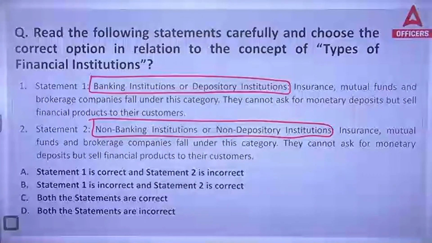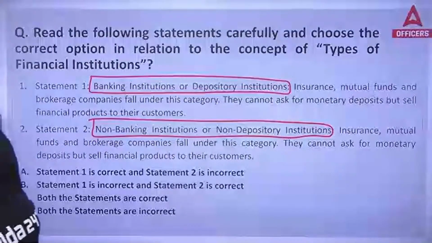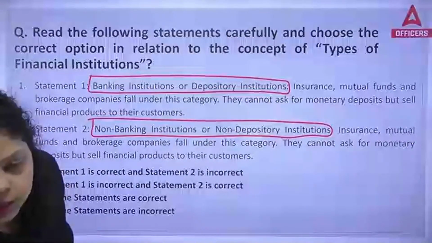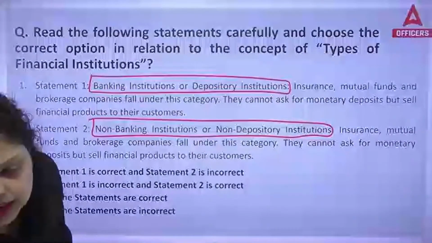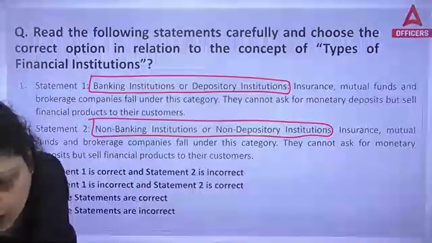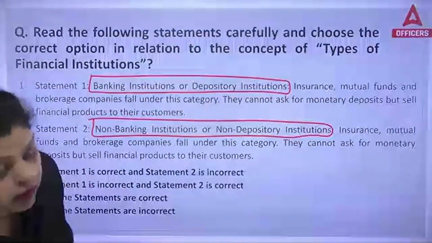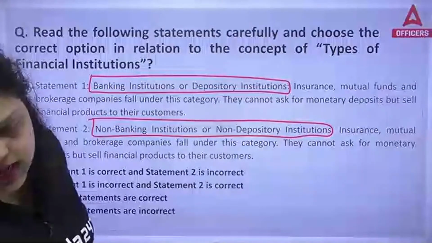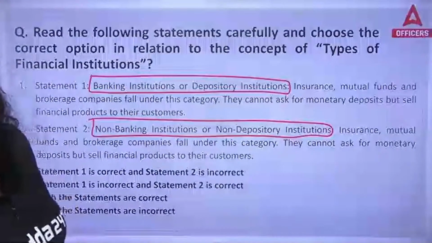So maximum are going with the B option. Those who are watching us on YouTube, you also have to answer which particular option is correct. B, D, A and C. Now different options are coming.